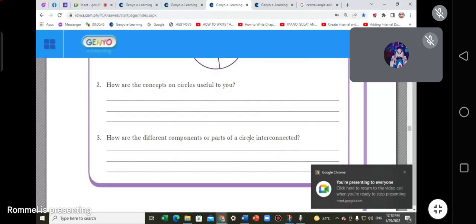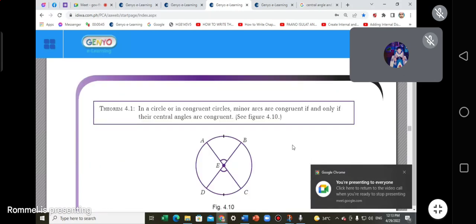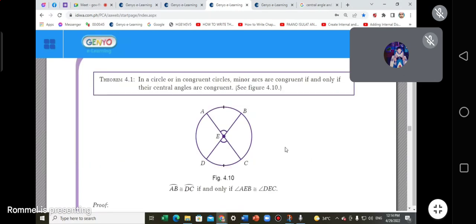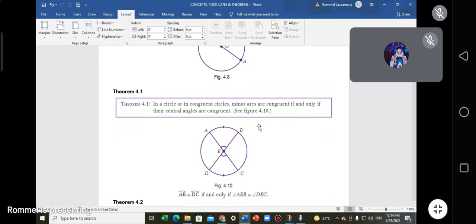Okay? So, wag na natin tong sagutin, 2 and 3. It's up to you now, no? 12, 13. 4.1, again, you create this one para mas gabay kayo, no? Naintindihan nyo siya kaagad, no?